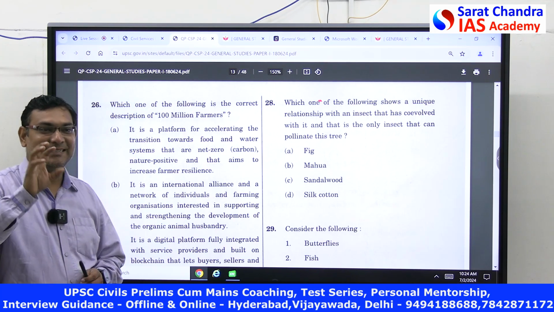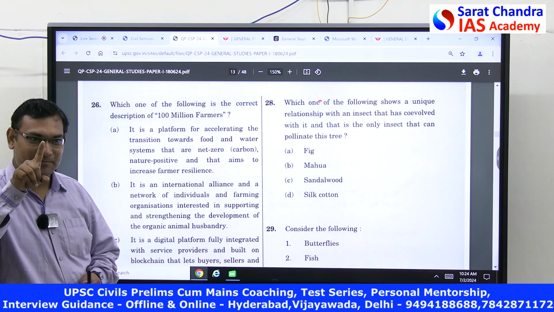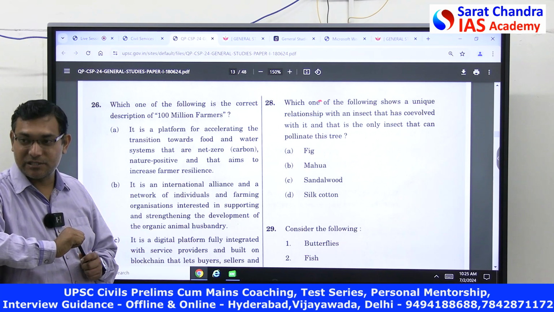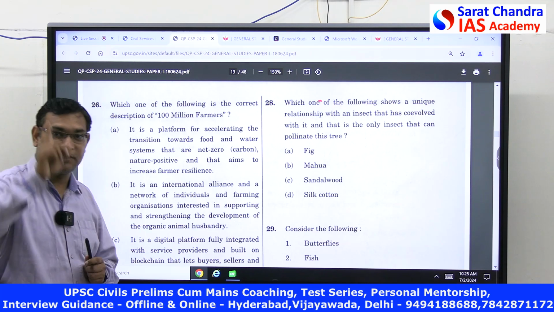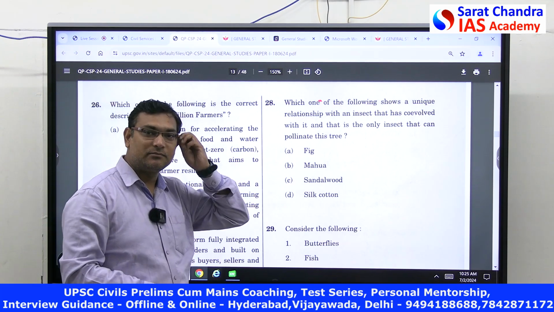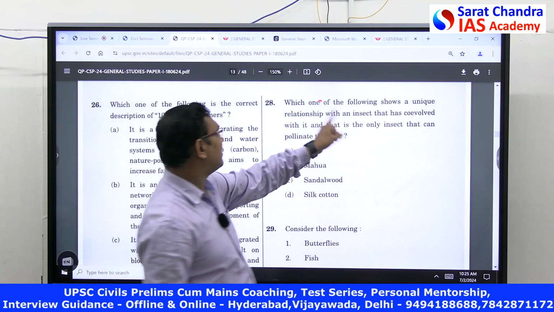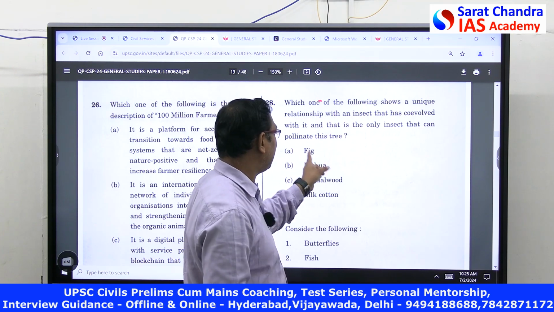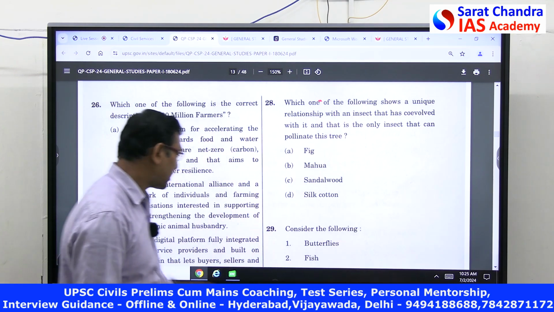I told you, in the interactions of the species, fig and wasp interactions, symbiotic relation, mutualism. Did I tell? Yes or no? In that fig and wasp, answer. What is that? Wasp, generally a unique relationship, only insects pollinate fig. Right?